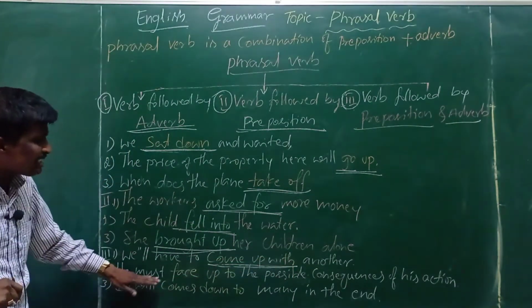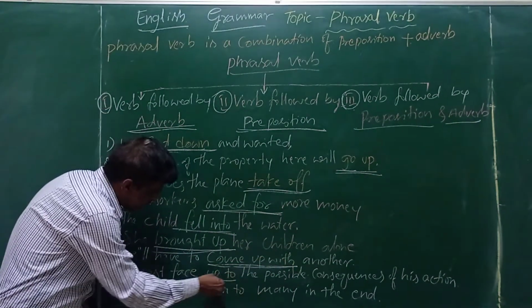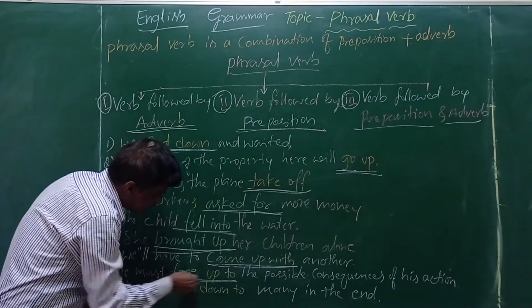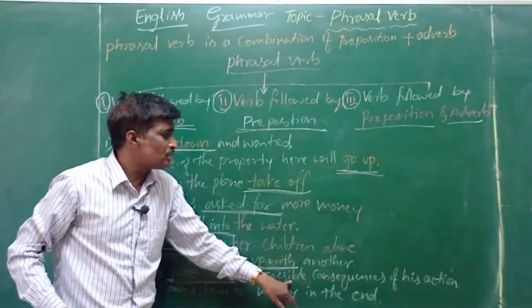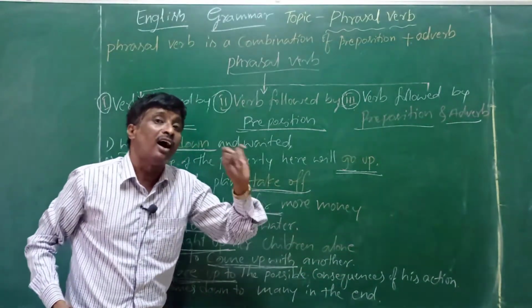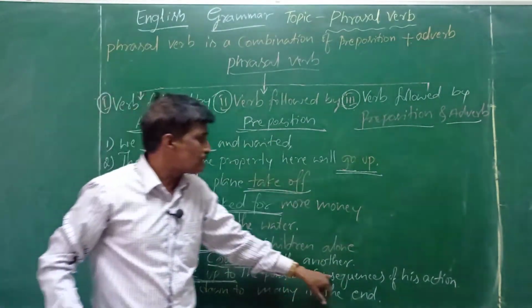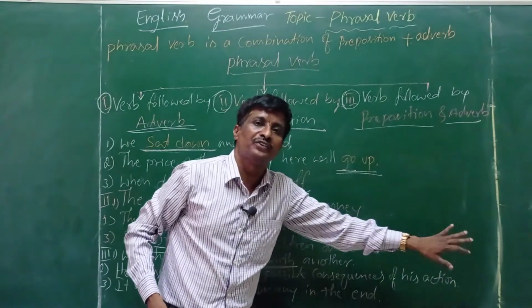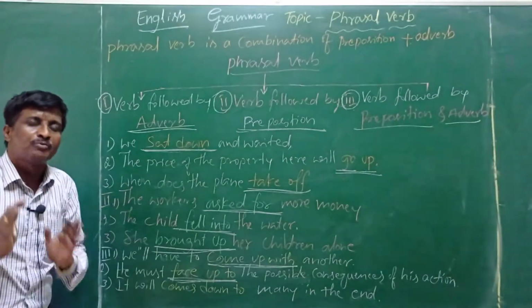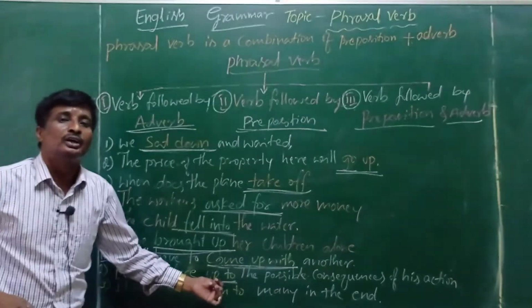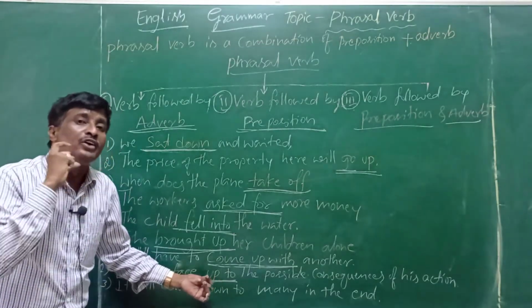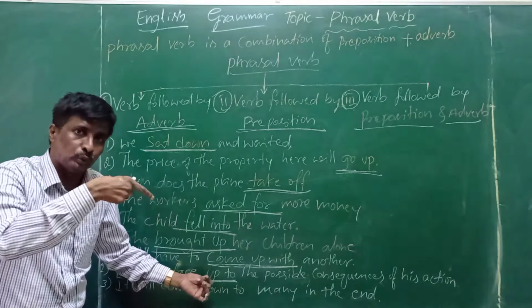And he must face up to the possible consequences of his action. He must face up to. Face up to.